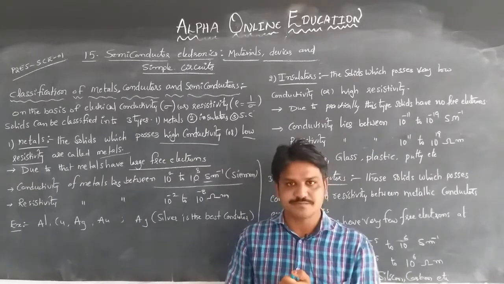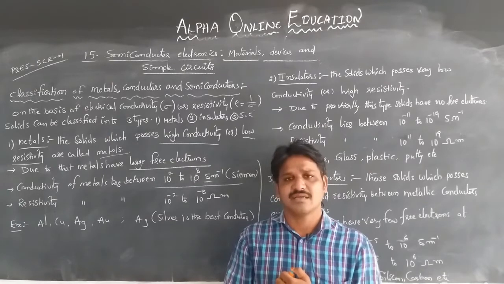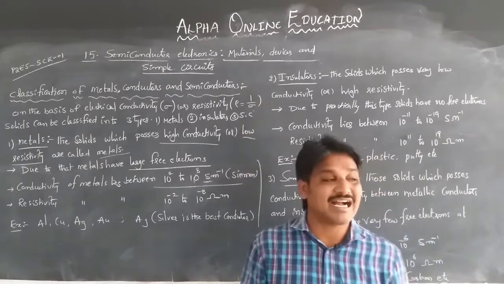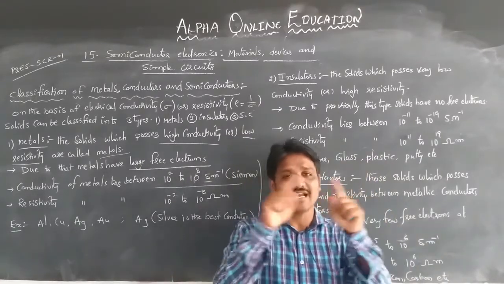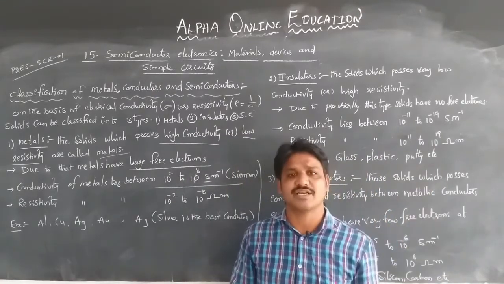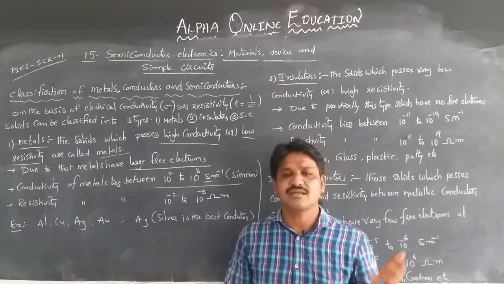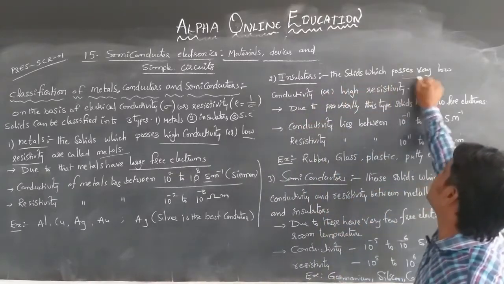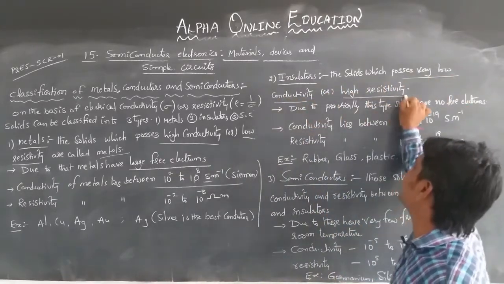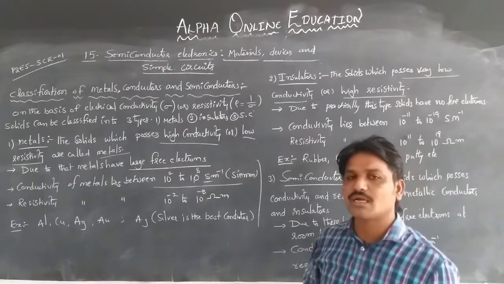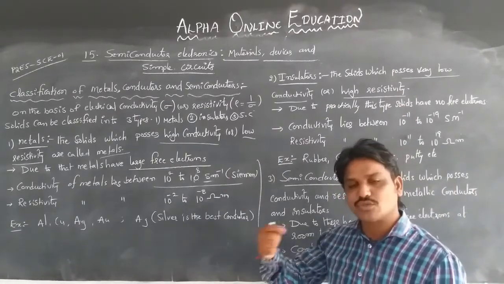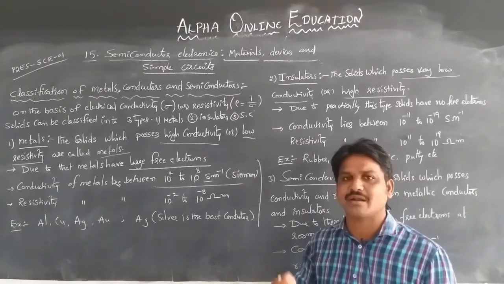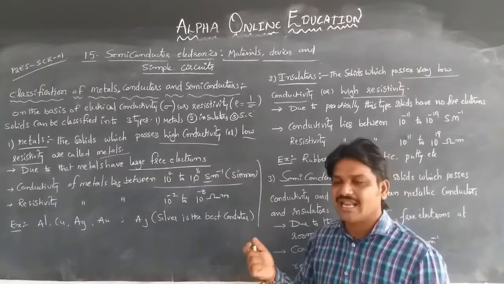Means like wood, rubber, like that. Whenever the electric lines are built with concrete poles, those are also insulators. That means here the solids possess very low conductivity and high resistivity, means they do not allow the flow of electrons through those materials, and are called insulators, like wood, rubber, clay and putty, like that.